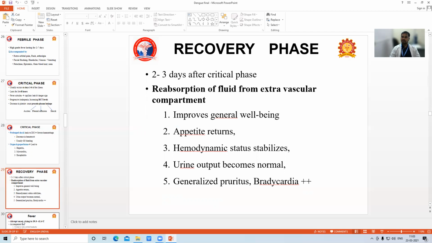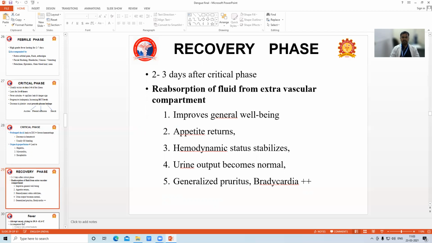The commonest cause of death during hospitalization will be fluid overload due to pulmonary edema, due to the fluid therapy. So depending upon the phase, we are expecting some complication, and we should treat accordingly. That is very, very, very important in dengue fever management.